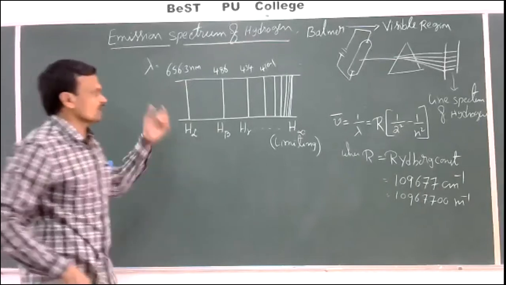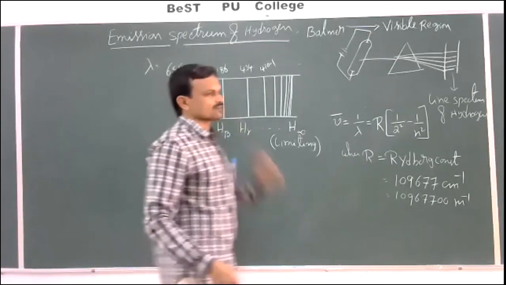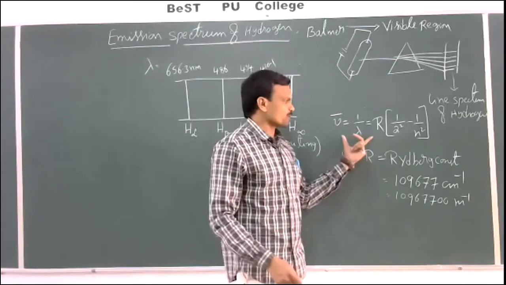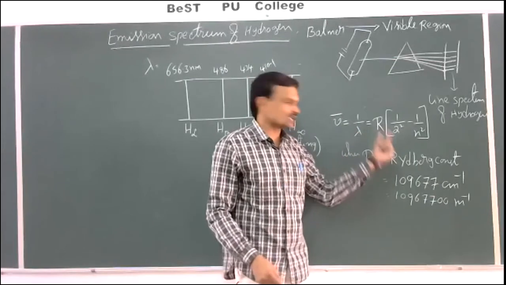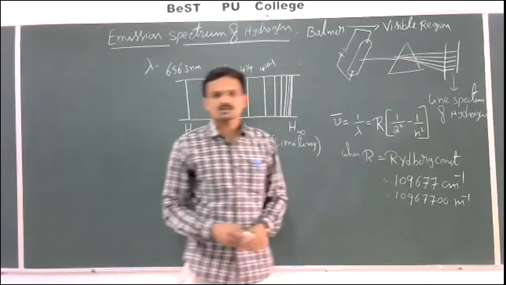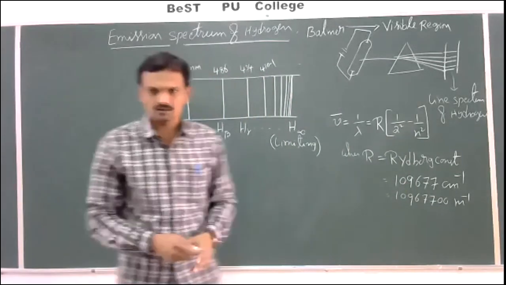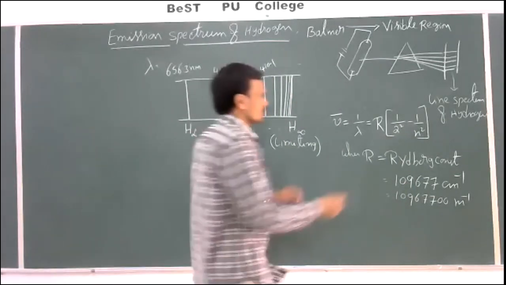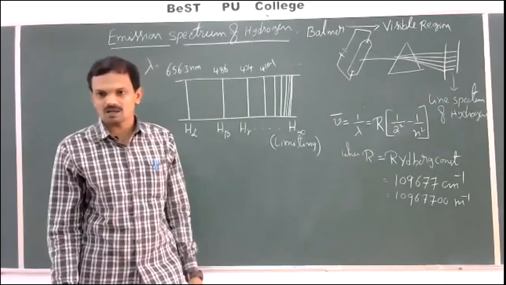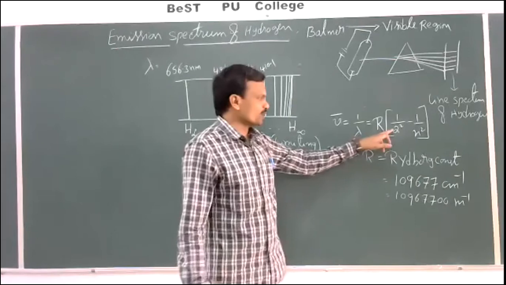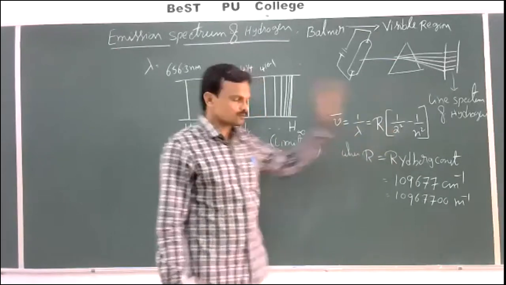Okay, to calculate the wavelength and wave numbers of these spectral lines, Rydberg proposed an equation. This is that equation, where R is a constant, the Rydberg constant. Then what is n here? n is the higher orbit number. Here 2 is the lower orbit number.